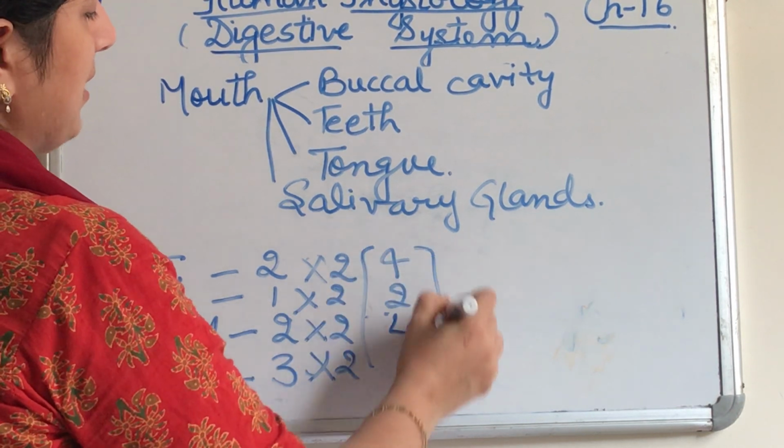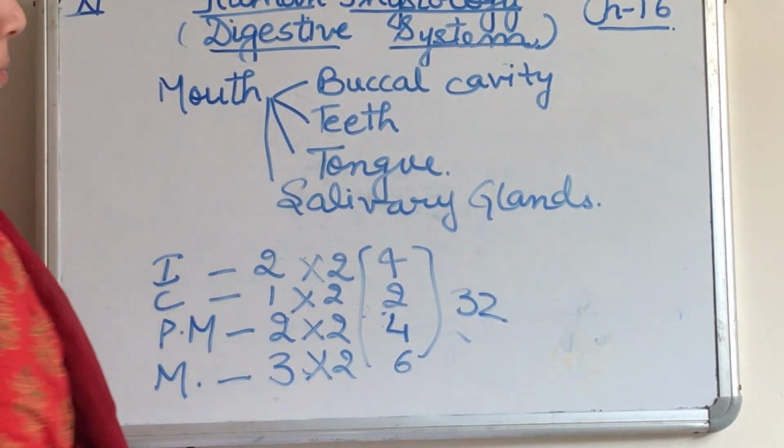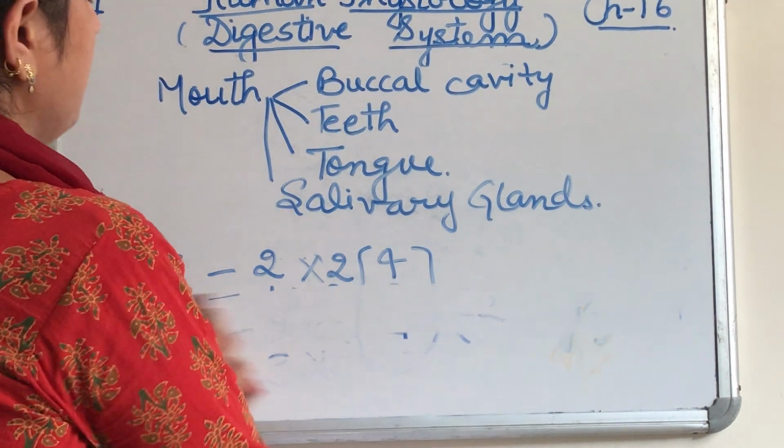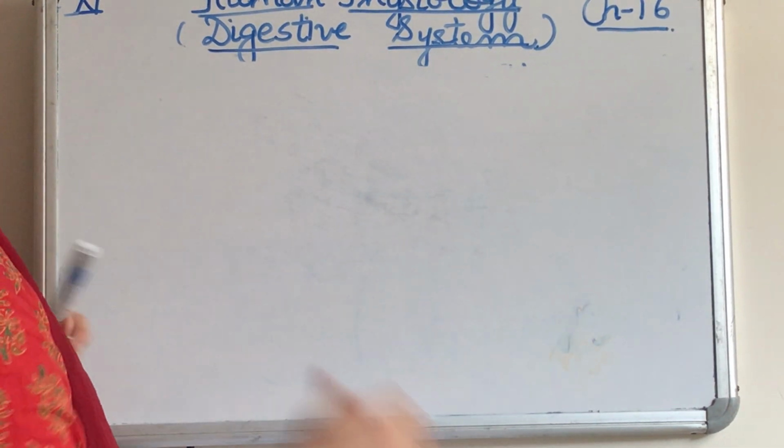These are of one set, but we have two sets of teeth, so that comes out to be 32. So this is the dental formula. Now the buccal cavity is the opening of the mouth through which the food enters, and it is also known as the oral cavity. Let us draw the digestive system, then we will discuss the parts one by one.